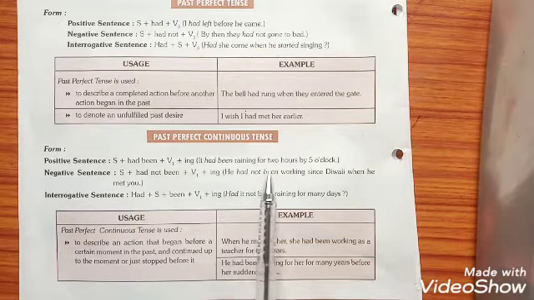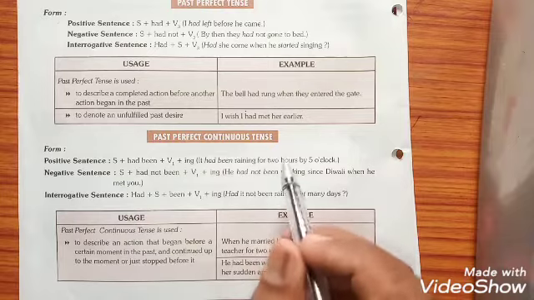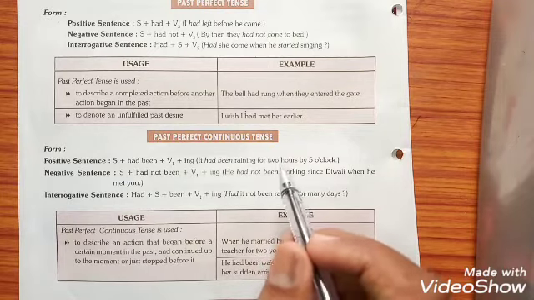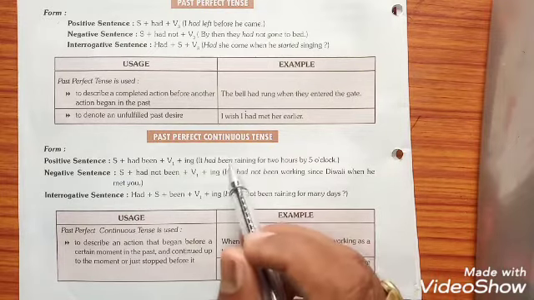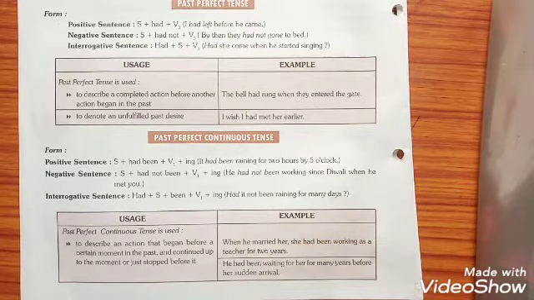It had been raining for 2 hours by 5 o'clock. Here, since or for, one of them is also used. Since shows point of time, whereas for shows period of time. Negative sentence: subject plus had plus not plus been plus V4 plus since or for plus other words. He had not been working since Diwali when he met you.